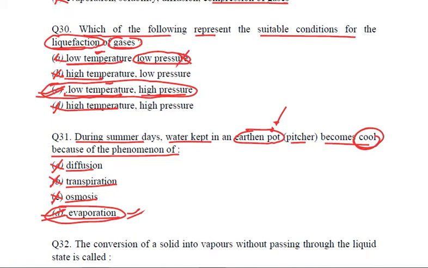As a result, these rays will not be able to reach the water inside the pot, hence cooling it. That is why in summers we place water in earthen pots so that they remain cool. Fine. So evaporation is the phenomena taking place here. D is the right answer.